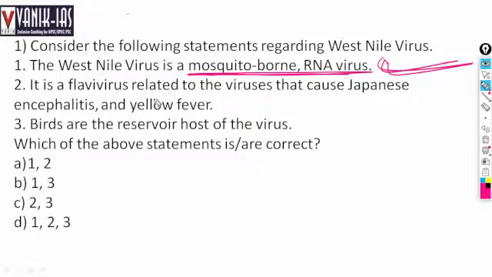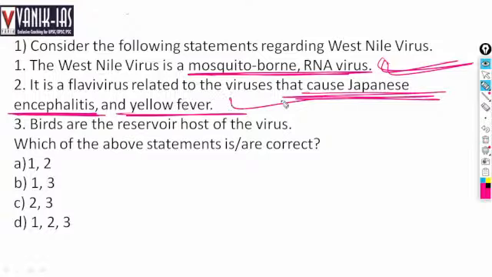It is a flavivirus related to the virus that causes Japanese encephalitis. It is related to the virus that causes Japanese encephalitis and yellow fever. Right? It also causes Louis encephalitis. Remember, Japanese encephalitis, Louis encephalitis, and yellow fever. This virus is related to all these types of viruses. Next, birds are the reservoir host of the virus. Yes, birds are the reservoir host of the virus.